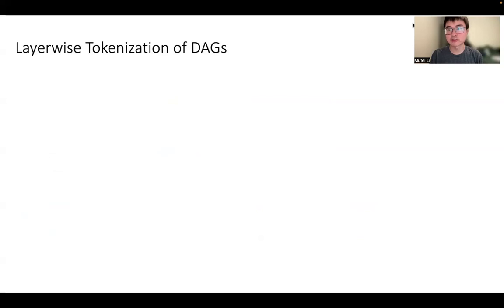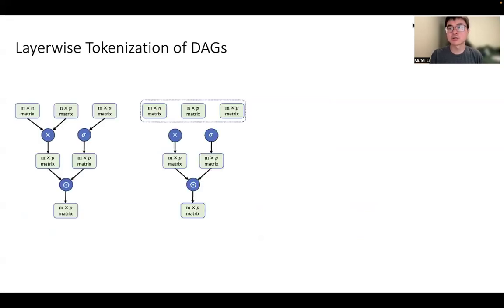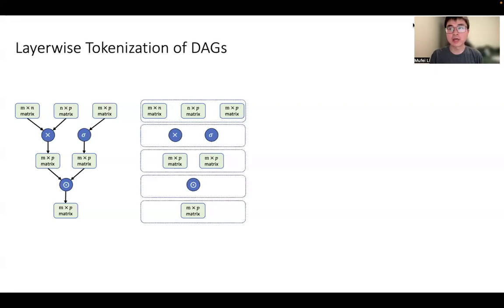The answer is yes. Given a DAG like this, we can take iteratively the set of nodes without predecessors and then remove their outgoing edges. As you can see, this yields a unique partition of the nodes into subsets, which we call layers. In the context of language models, a partition of a sample is called tokenization.